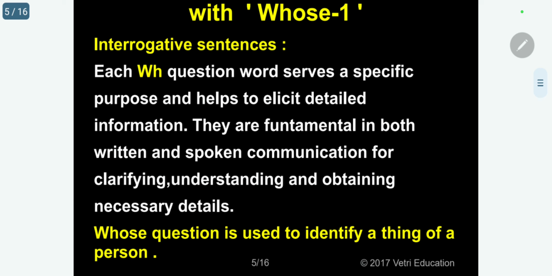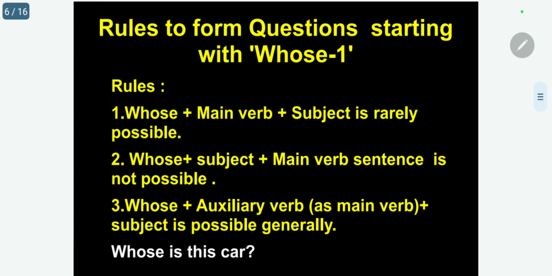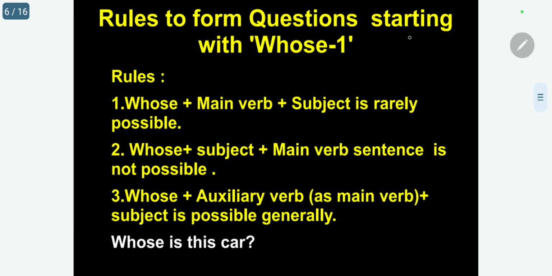Please follow. Now, as usual, there are 4 types of rules I am giving now. First, rule 1: whose plus main verb plus subject is rarely possible. That is not possible. What is a main verb? Walk, run, eat, etc.